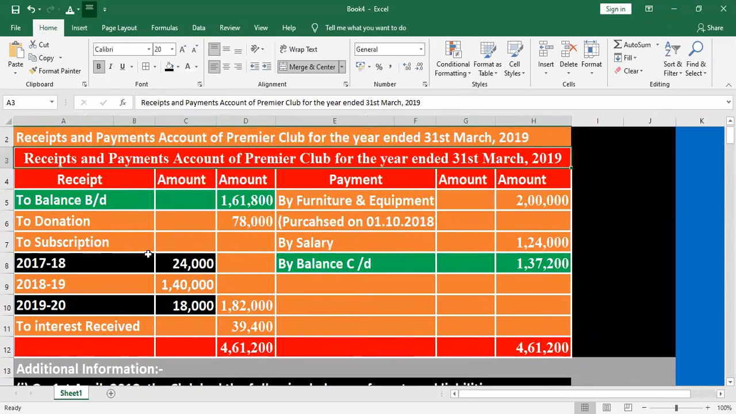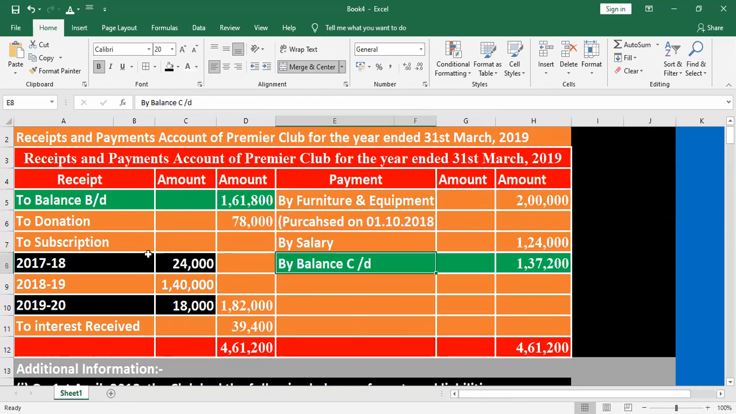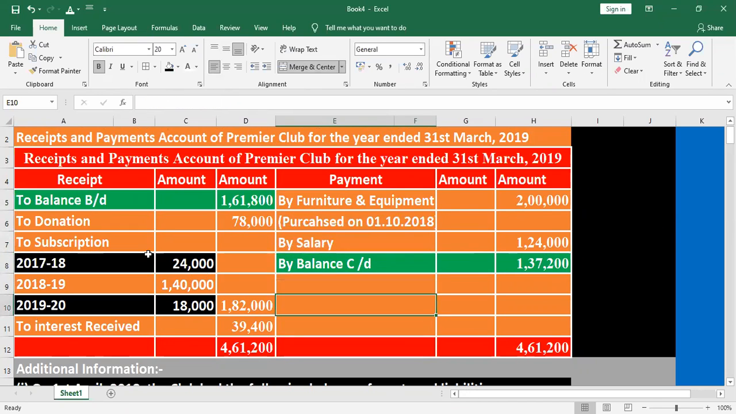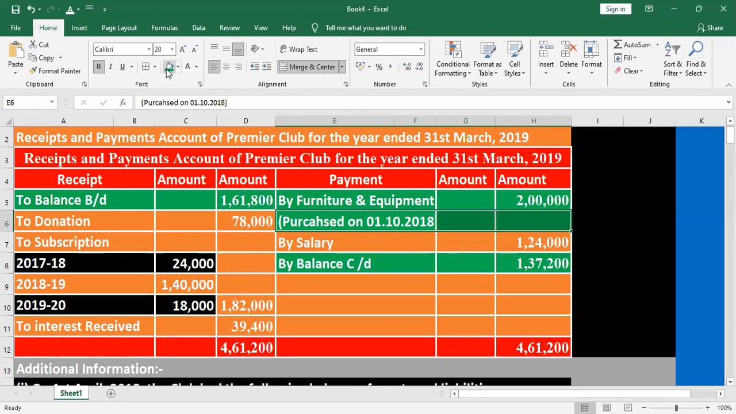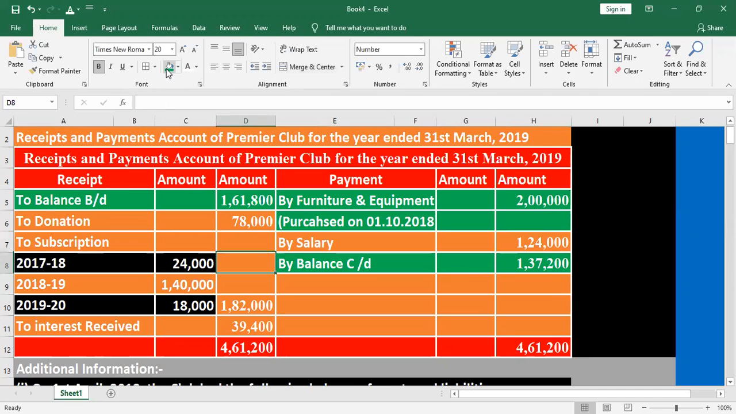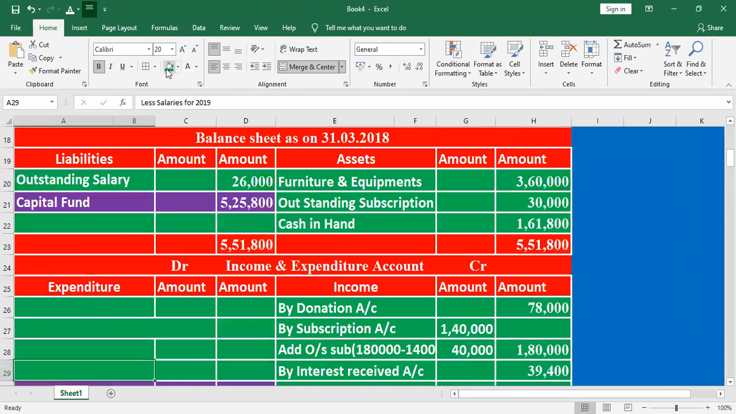Here, any payment related to revenue nature will be mentioned in the income and expenditure account. Suppose any payment is related to capital nature, it is recorded on the asset side. Furniture and equipment is a fixed asset, to be recorded in the balance sheet. Salary. What is the value here? 1,24,000, to be recorded as salary here. Salary is an expenditure. That's why we mention salary on the expenditure side.